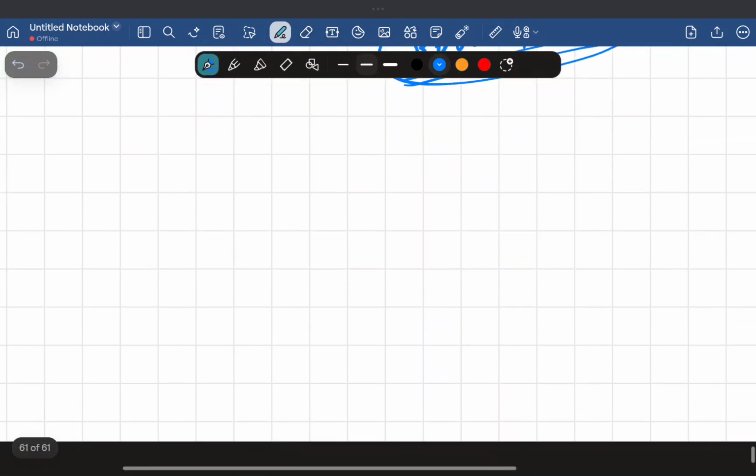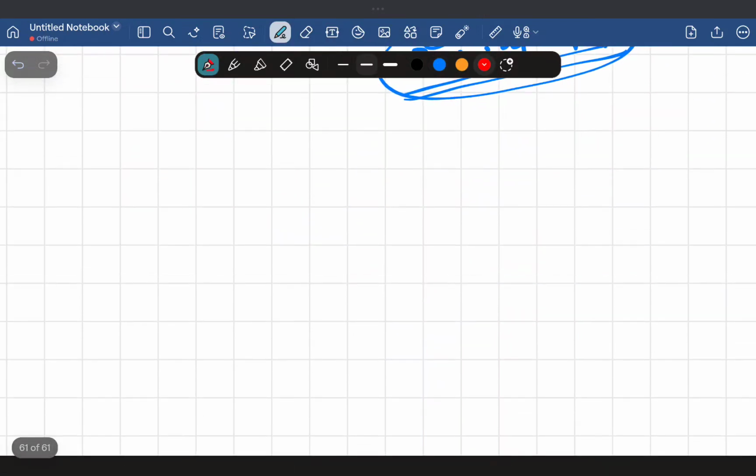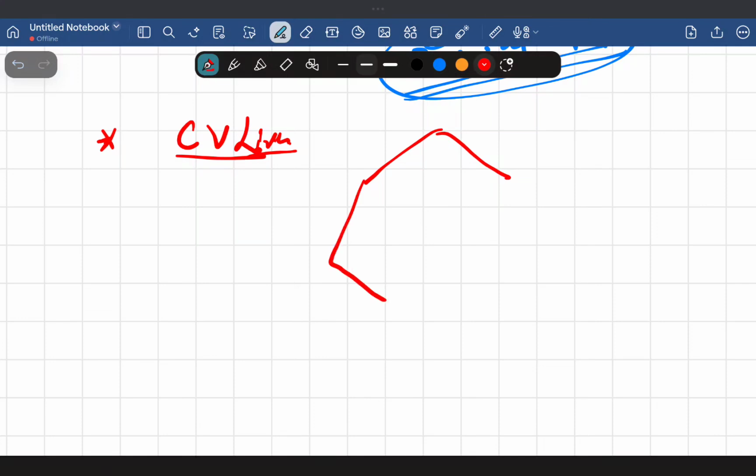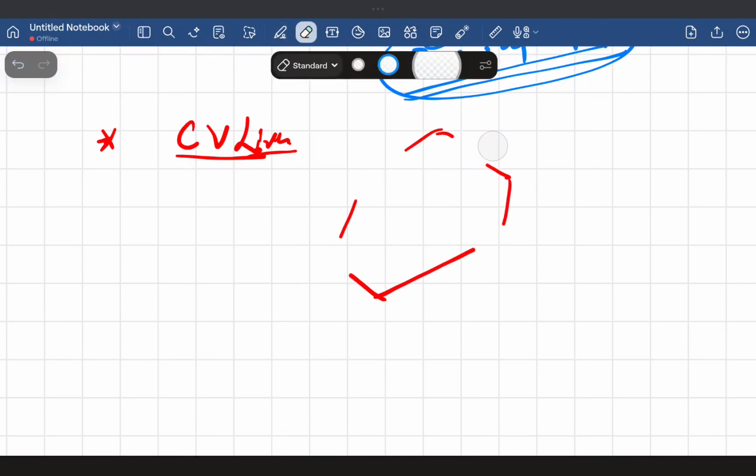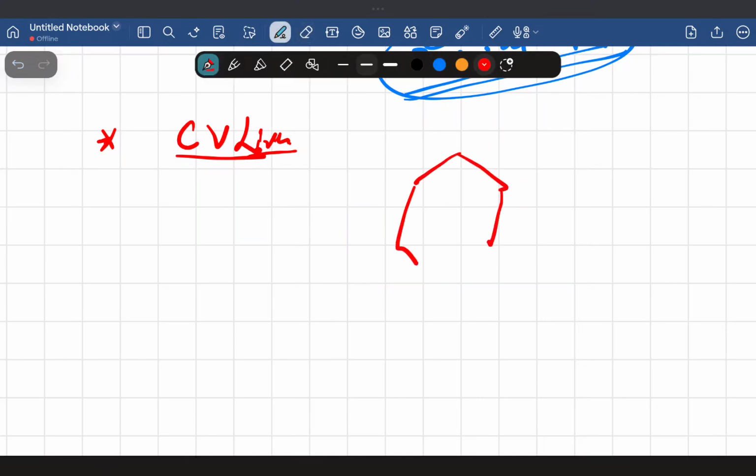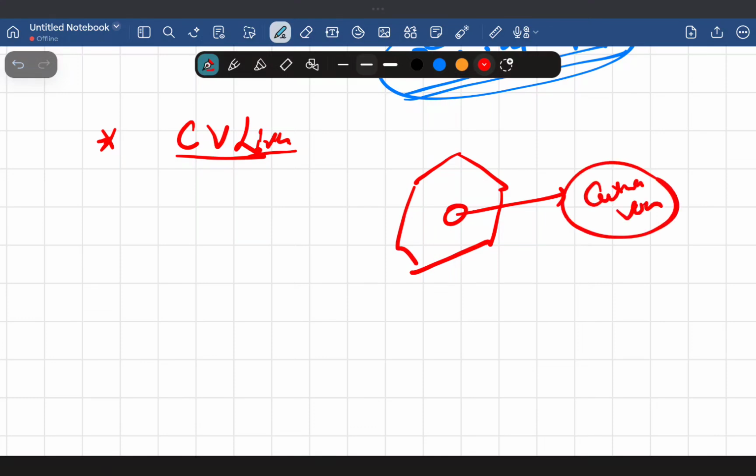Now we are going to talk about, we don't have that much time now, chronic venous congestion of the liver. We know the structural unit inside the liver is the lobule, and at the center of the lobule there is the central vein, or the hepatic vein. What happens in chronic venous congestion of the liver?